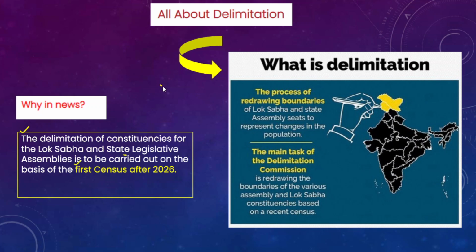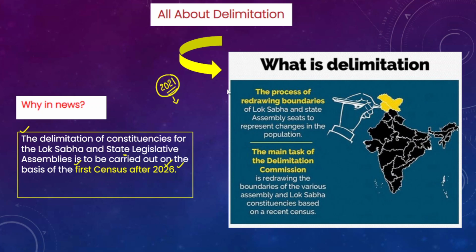In 2021 there was a census. Because of the COVID-19 pandemic the census was delayed. So after 2026, if the data of 2021 is published, then based on the 2021 data the delimitation exercise will be carried out, and this is what the Centre has been saying about the delimitation exercise.